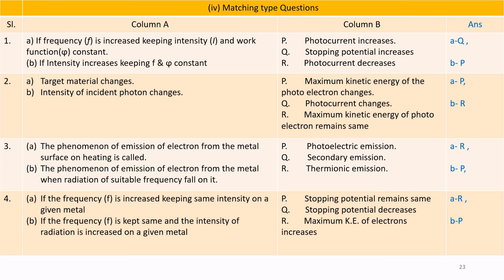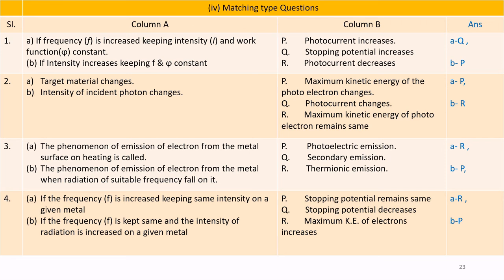Question number 3. A. The phenomena of electronic emission from the material surface on heating. Please note, on heating. It is called thermionic emission. That is A matches with R. 3B. The phenomena of electronic emission from the metal when radiation of suitable frequency falls on it. The correct answer matching is photoelectric emission. That is B is P.